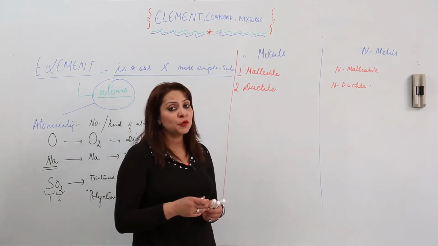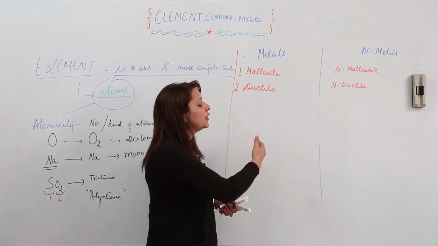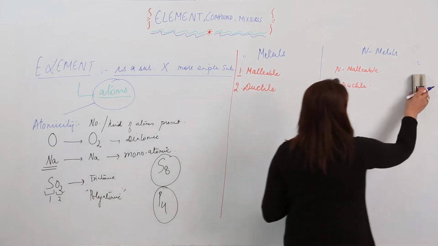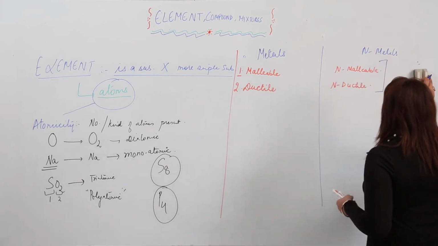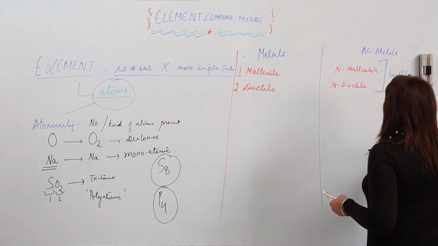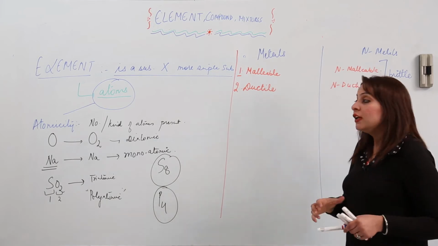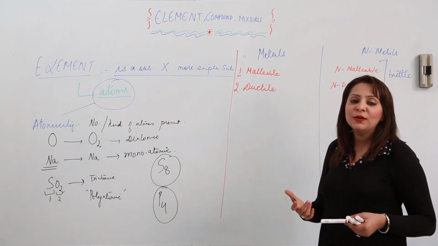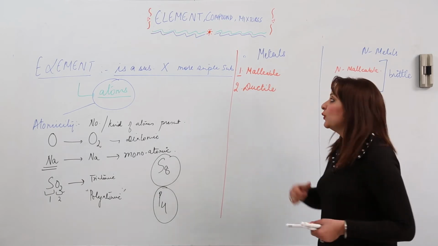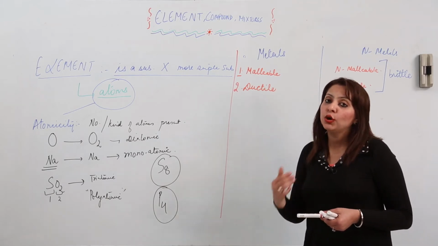Now the question must be striking: what actually is the difference, that metals can be beaten into thin sheets or wires, but non-metals can't be beaten or drawn into wires? The reason is that when we hammer them, they are brittle. So when we hammer them, they break. When they break, how can we form thin sheets or draw wires out of them, right? Because they are brittle, they are non-malleable and non-ductile, right?